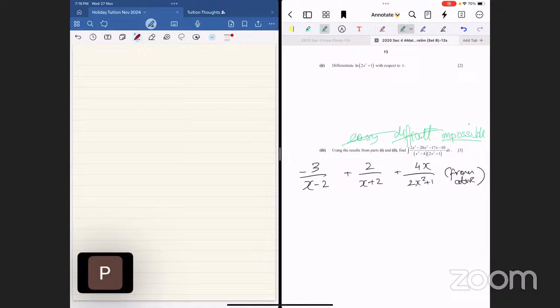Very simple. If you have a divide, it is impossible. Later on, if you have a times, it is impossible. Needless to say, if you have square roots or whatever power is there, it is impossible to integrate. Impossible integration is like that one.